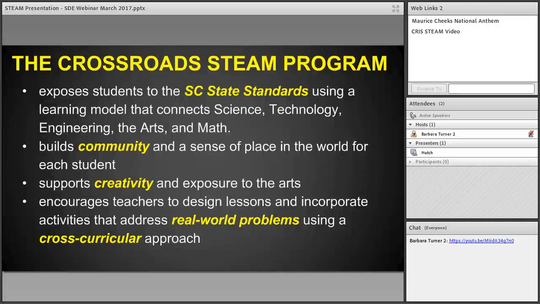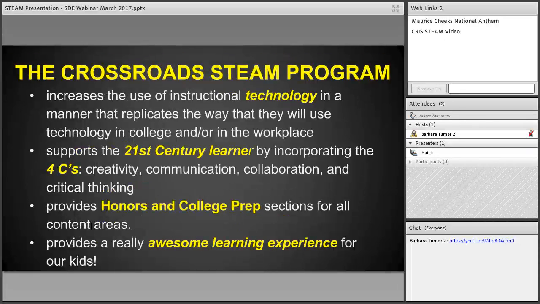So when you look at this screen, we've got some highlighted key terms, and we try to use these anytime we're talking about our STEAM program, like the 21st century learner and the 4 C's. And the 4 C's aren't just for our students. Our teachers very much are thinking creatively and communicating with one another with a high level of collaboration and a high level of creative thinking or critical thinking. Our teachers don't go in their classrooms and shut their doors and do their own thing.